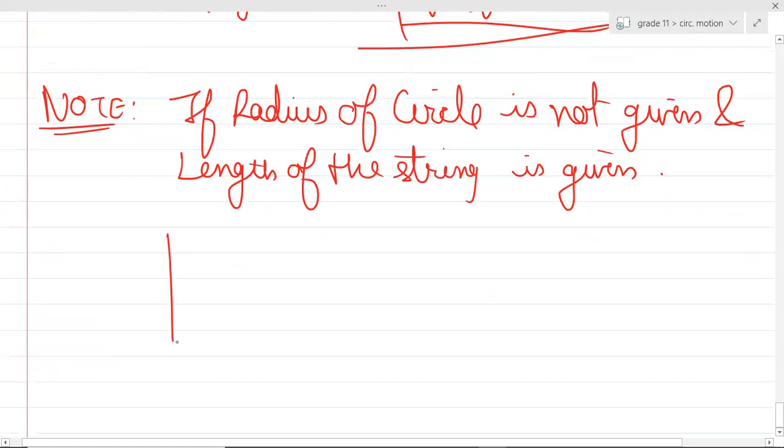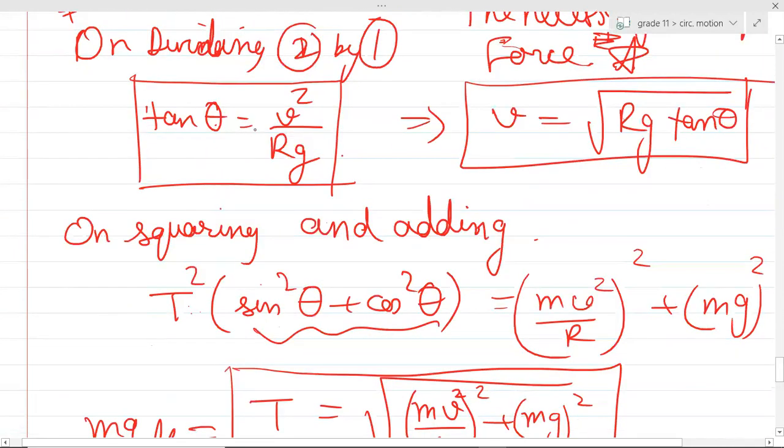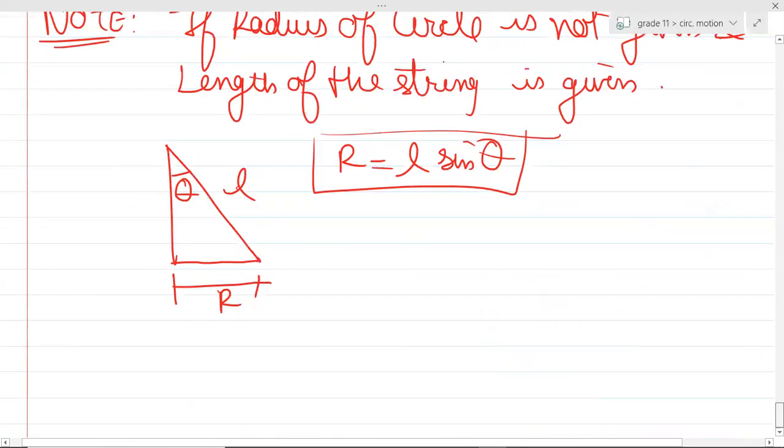So I think you can use trigonometry, right? This was radius, this was L, and this was theta. Can you see, R will be equal to L sin theta. Then you can just write in every formula R equals L sin theta and solve accordingly. I'll just write the main equations. T sin theta is equal to mv square by R. Yes or no?